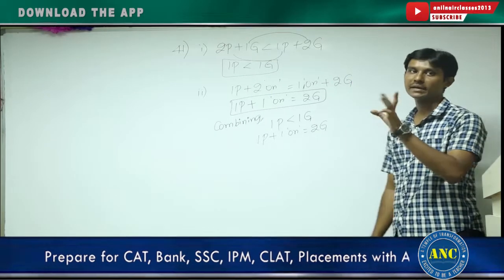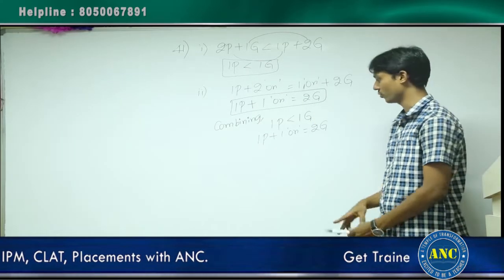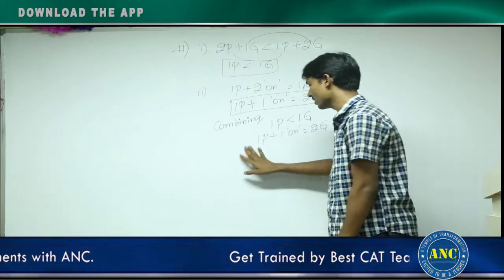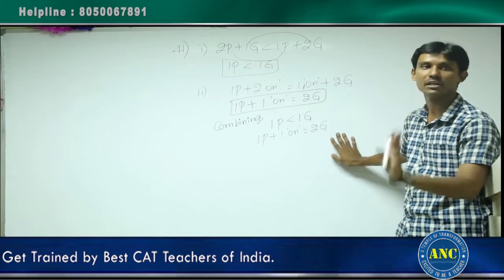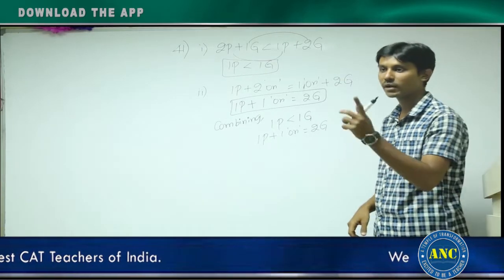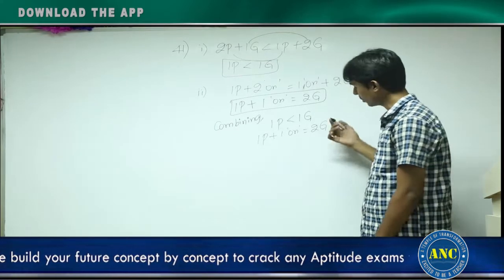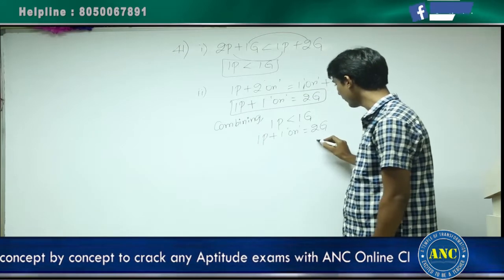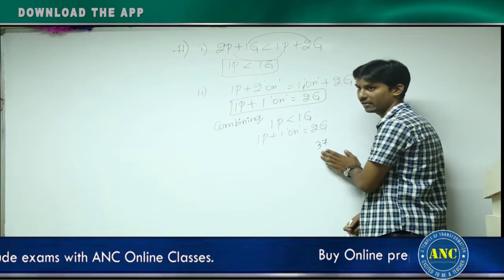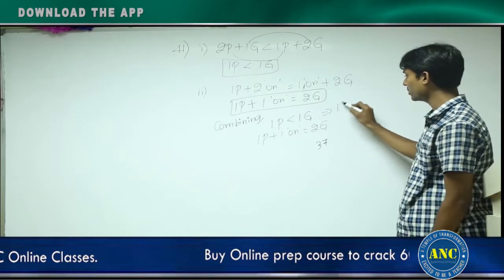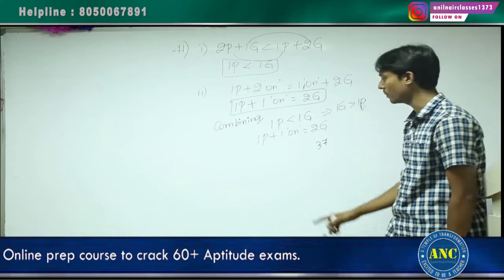Suppose totally spending less than 75 rupees. Assume the worst case scenario, 74 rupees is what is spent. You take any value, you will get it. For 2 kgs it is 74. For 1 kg how much is it? 37. So 1g is 37. But 1g should be greater than 1p. That means 1p should be less than 37.